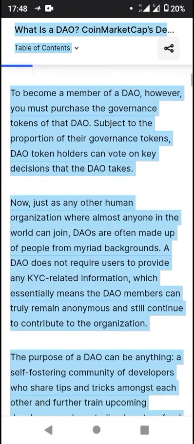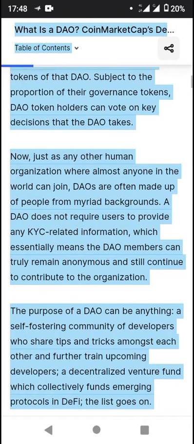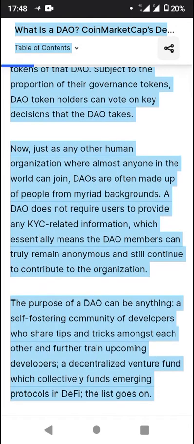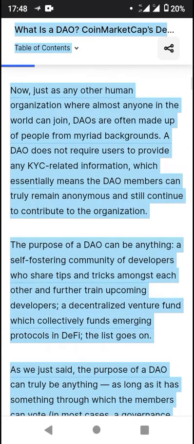Just take it as any other human organization where almost anyone in the world can join. DAOs are often made up of people from myriad backgrounds. A DAO does not require users to provide any KYC related information, which essentially means the DAO members can remain anonymous and still continue to contribute to the organization.